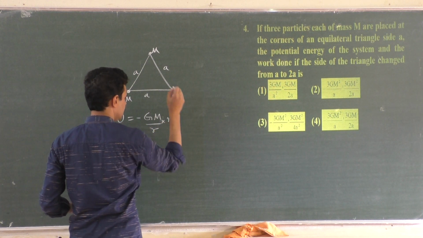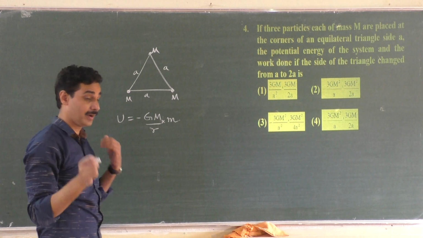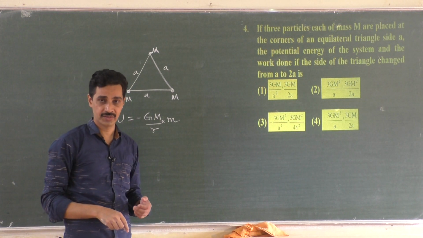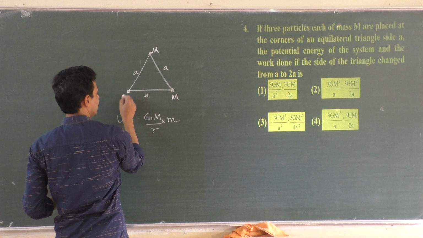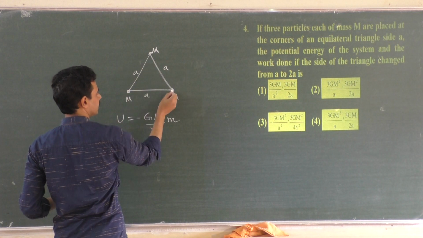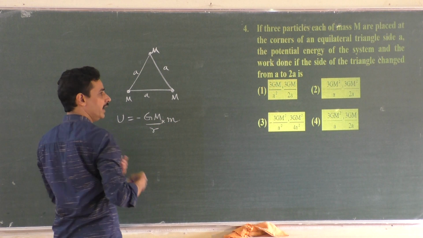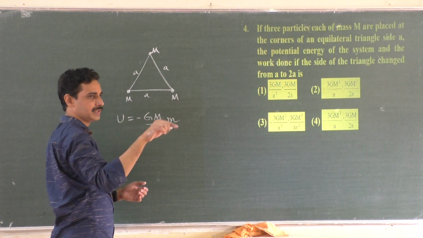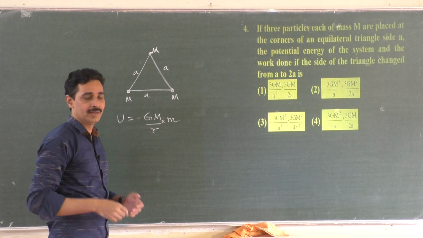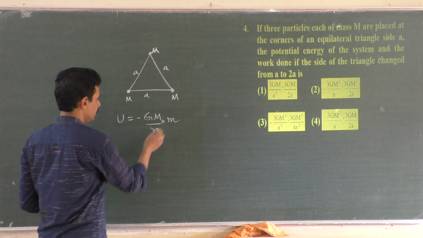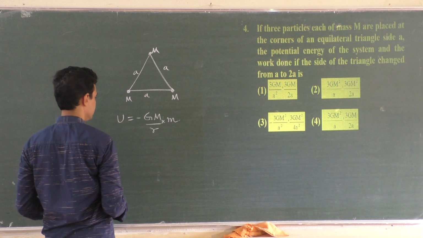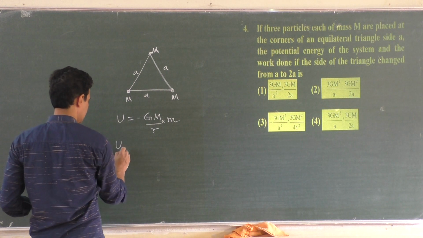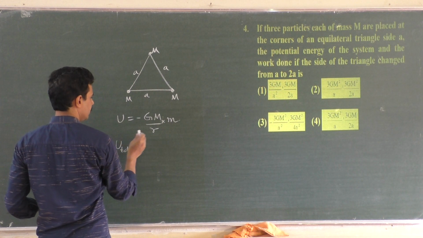Potential energy, if you want, you have to multiply it by the charge or the mass which is enjoying that potential. These two will create a potential here, and that will be enjoyed by this mass. These two will create potential here, that will be enjoyed by this one. So every mass, when it is kept at a gravitational potential point, gets potential energy. So you have to multiply this one. This is only potential; multiplied by m it gives the potential energy.